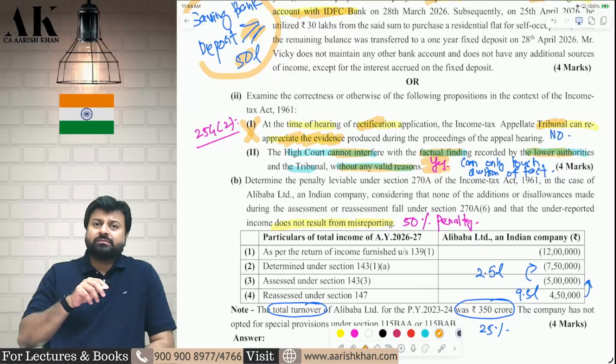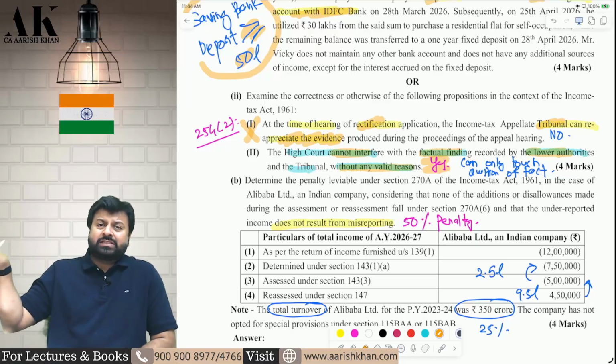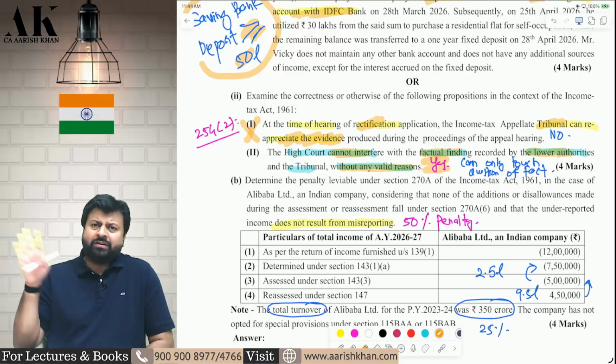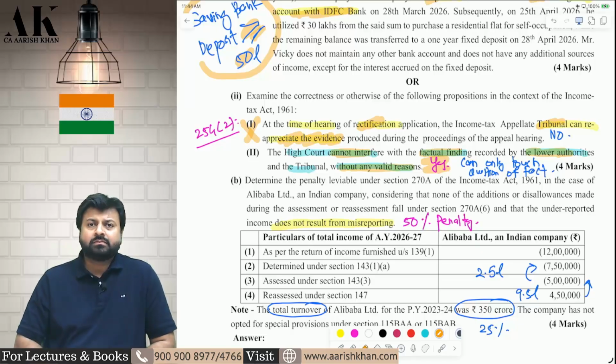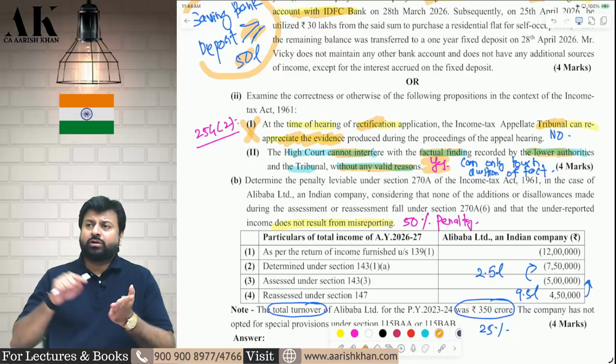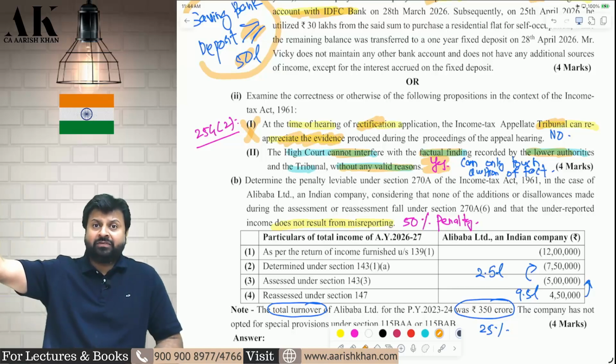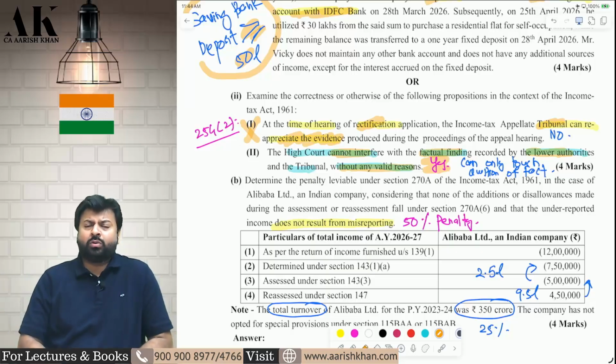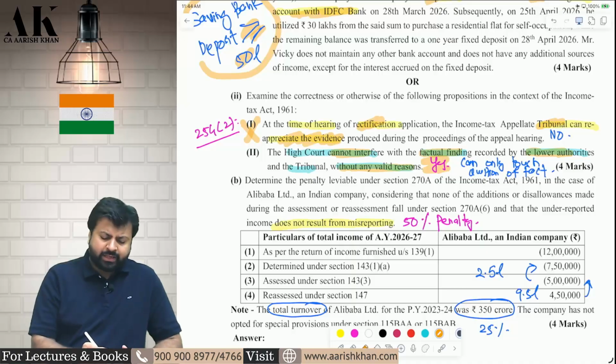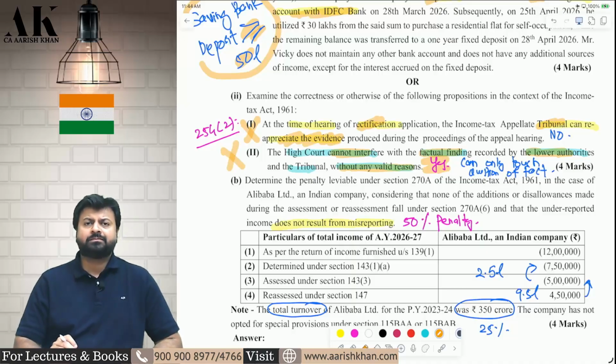Now, can the High Court get into the facts which are determined by the lower authority without any valid reason? The answer is no. The High Court is trying to poke its nose in the fact finding, in the factual issues determined by the tribunal or lower authorities. Can they do so without any valid reason? They cannot. They do not have this power.